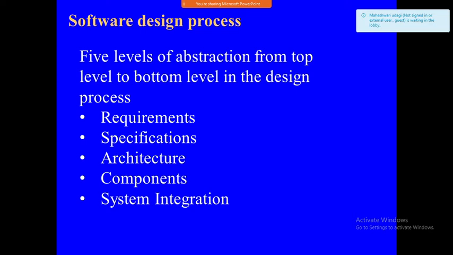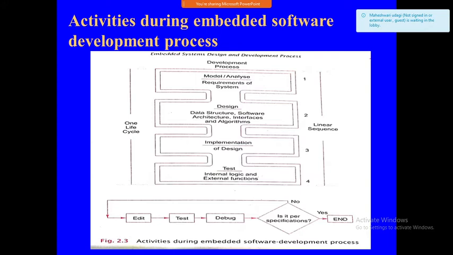Here are the five levels of abstraction from the top to bottom level in the design process: requirement, specification, architecture, components, system integration. We'll see one by one how exactly it works for the software design process. First, we'll see the diagram. This is the activity during the software development process. Here the embedded system design and development process starts with the analysis, model analysis and collecting the requirements. That is the most important one.